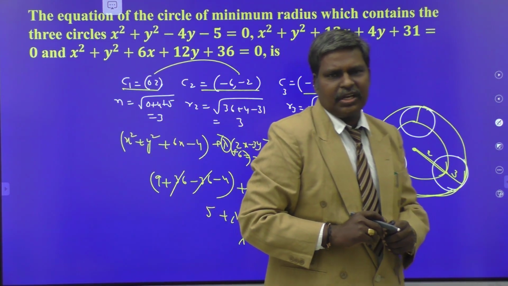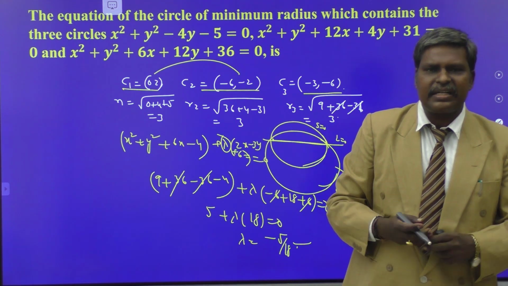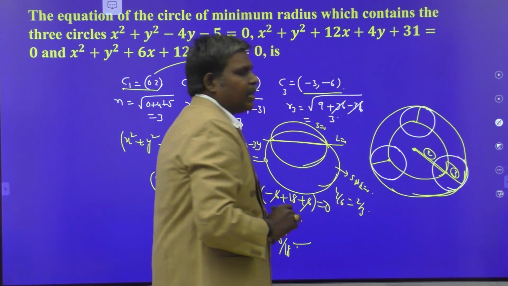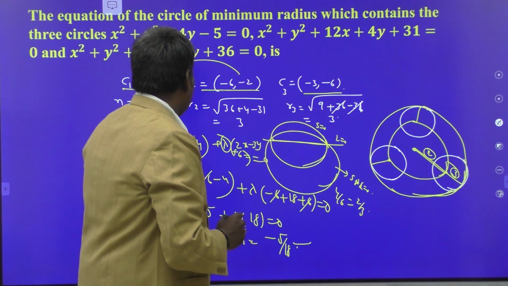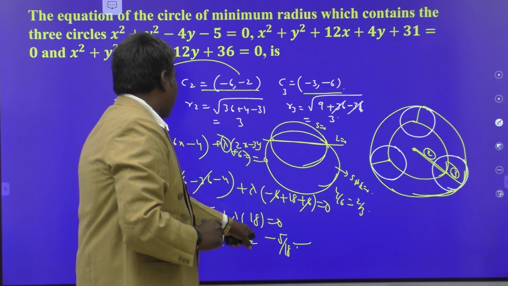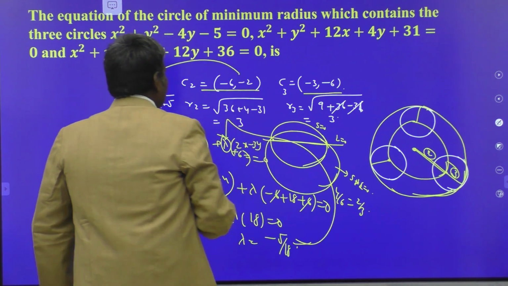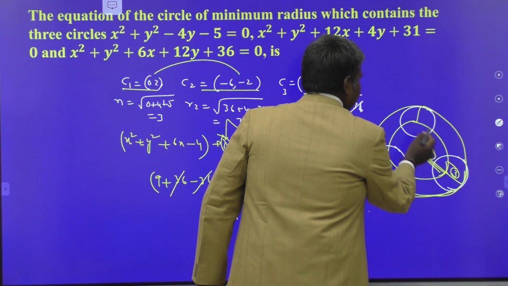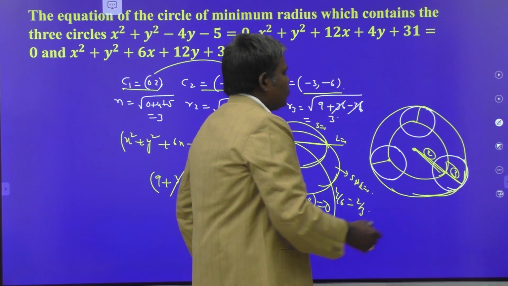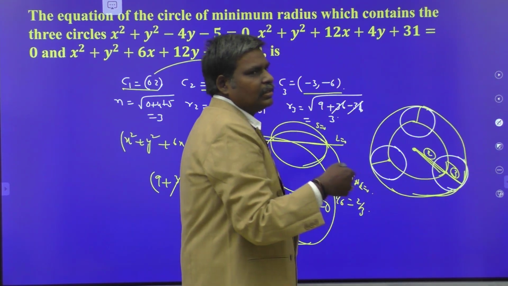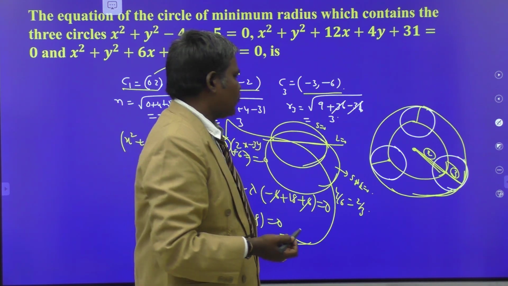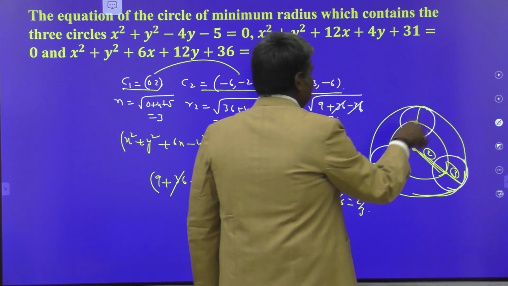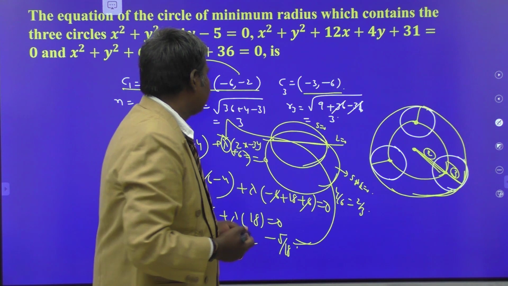Once if you have the circle equation, can you write the radius of that circle or not? You can easily write the radius of that circle. Take that radius plus 3 units, you get the required radius of the circle. I hope that you can complete the problem. So once if you have the lambda value, substitute the lambda value here itself, you get the circle equation. Write the radius of that circle. This is the radius of the circle and add 3 units. Suppose the radii are different, you have to add 3 to the largest radius of the circle. So the only idea is you have to prepare the circle passing through the centers of the three circles in this model. Okay. Next one.